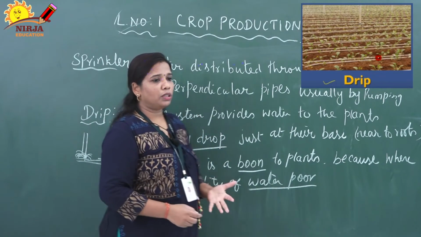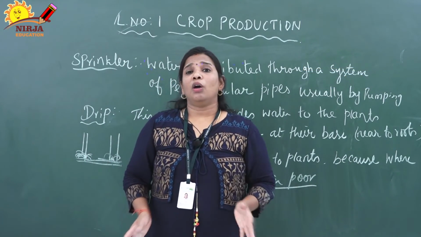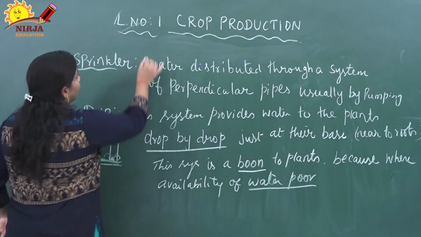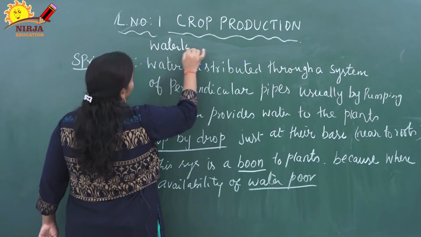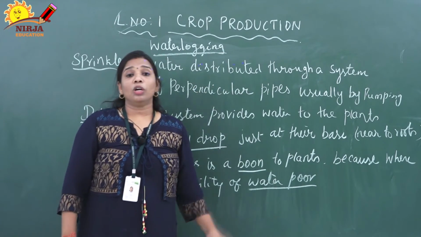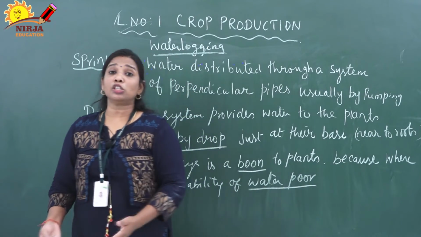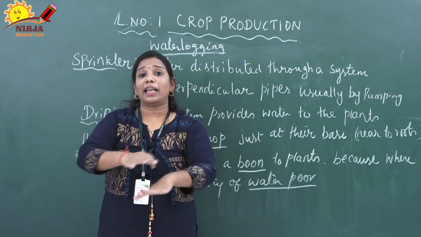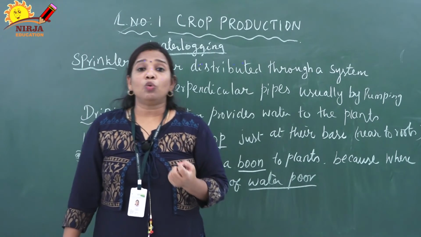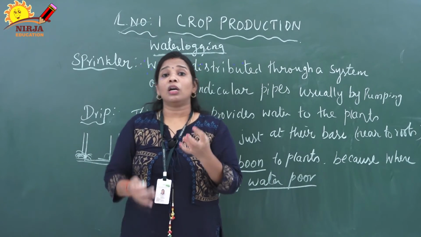Next we are going to discuss what will happen if you add too much water to the land, or do not add enough water. First we will discuss water logging. What is meant by water logging? The word itself shows the meaning: logging of water. Water logging happens when we are adding too much water. So irrigation is more, and the water is standing on the land more. At that time aeration will not happen properly. So the roots will not get a proper amount of air because of more accumulation of water. That is called water logging.